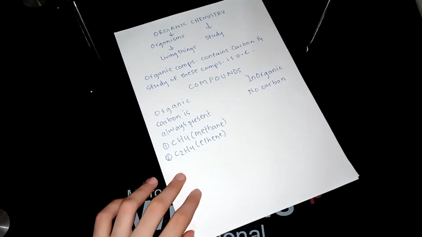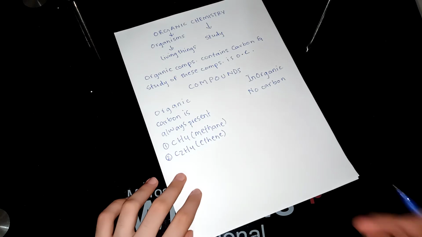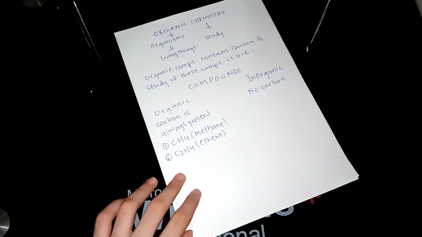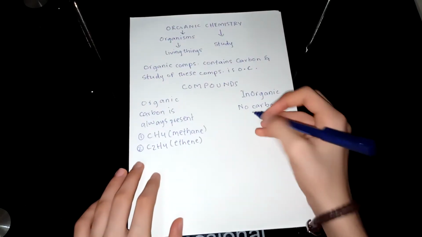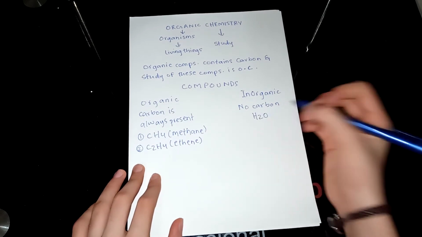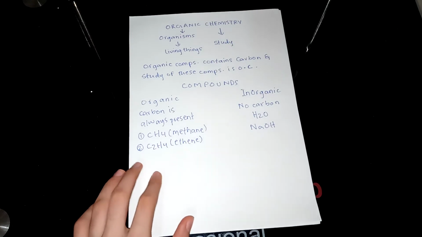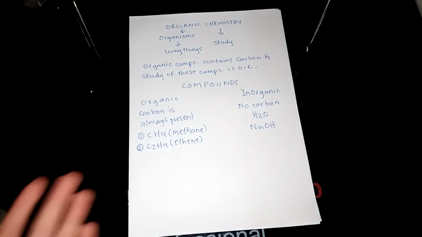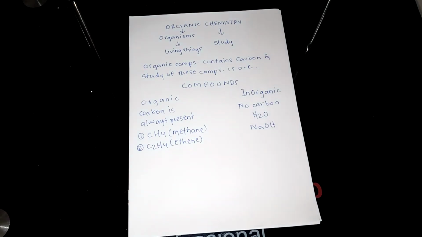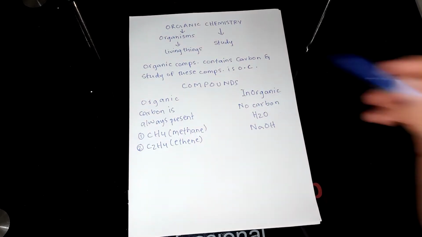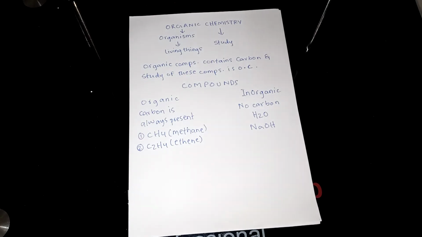Three examples are enough. So moving on to examples of inorganic compounds, you can take anyone. You can take water. You can take sodium hydroxide, which does not have carbon in it. So these examples are enough. Now the known organic compounds are more than 14 million, and the number of known inorganic compounds is 300,000.